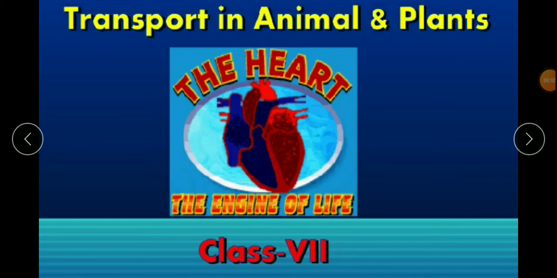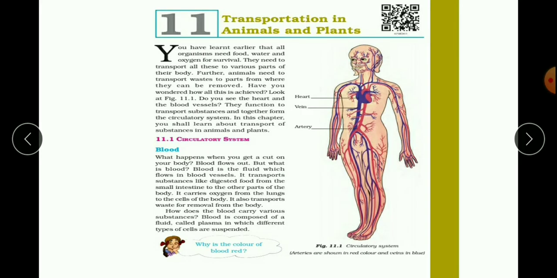Today we are going to learn a new lesson, that is transportation in animals and plants. So, this is chapter 11, transportation in animals and plants. Dear students, we all know that there is a transportation system in our body.